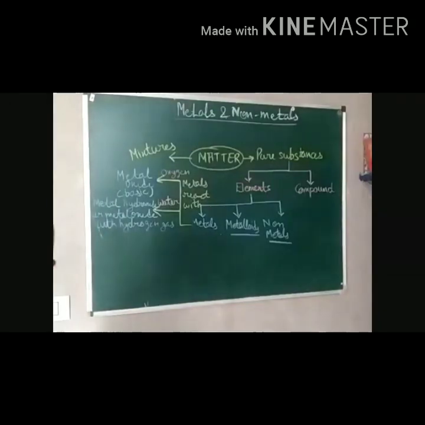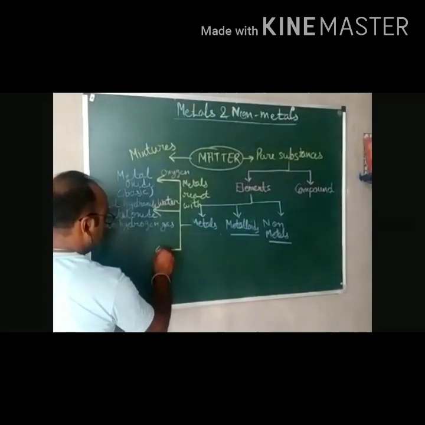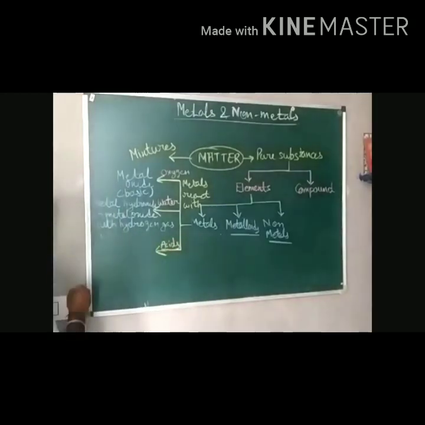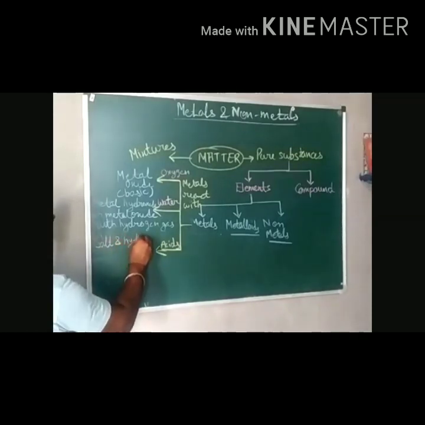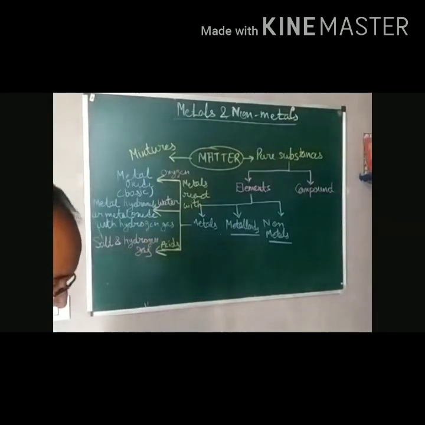So this is the reaction of metals with water. Then metals react with acids. We know that when metals react with acids, they form salt and hydrogen gas. So this is the reaction of metals with acids.